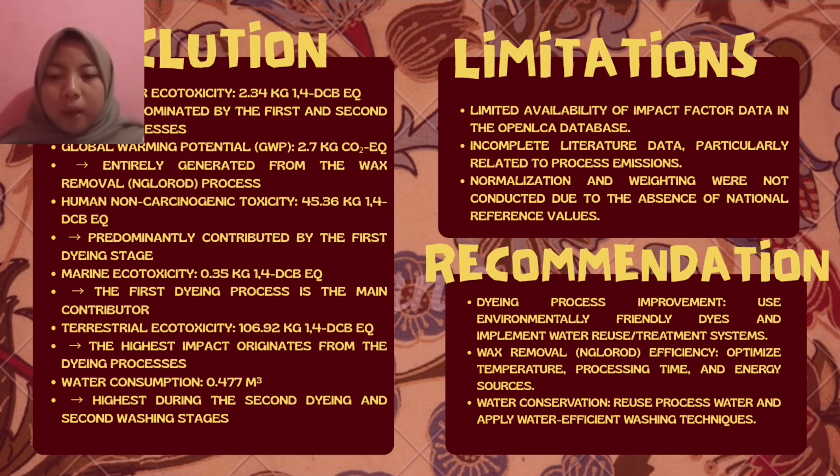Next, conclusion. One, freshwater ecotoxicity is mainly dominated by the first and second dyeing processes. Two, global warming potential is entirely generated from the wax removal process. Three, human non-carcinogenic toxicity is predominantly contributed by the first dyeing stage. Four, for marine ecosystem, the first dyeing process is the main contributor. Five, for terrestrial ecosystem, the highest impact originated from the dyeing process. Six, water consumption is highest during the second dyeing and second washing stages.